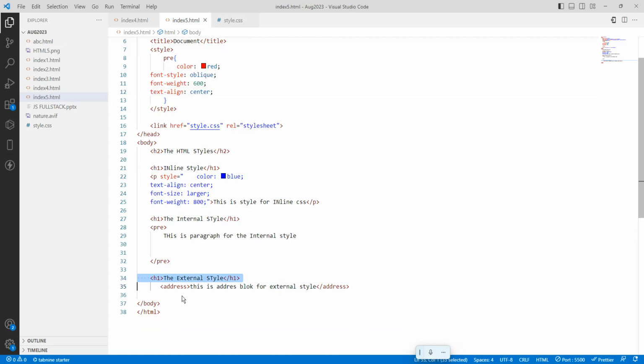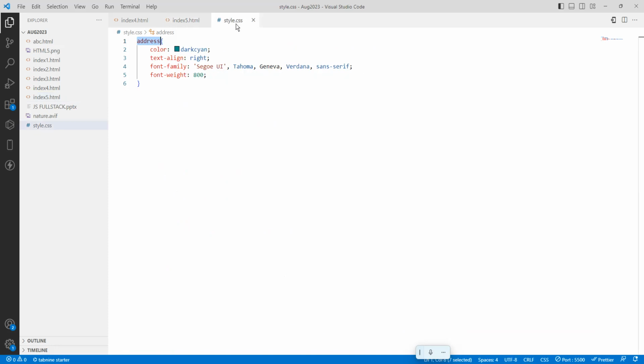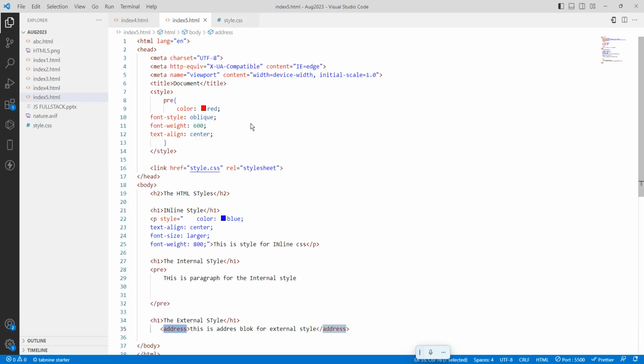For the external, we have written a style for the address tag, but what we have done is we have created an external file. So in the address, color, text align, everything, that file we are going to import using the link. Where is it? Again it is inside the head start and end. Got it? So this is how it is going to work.